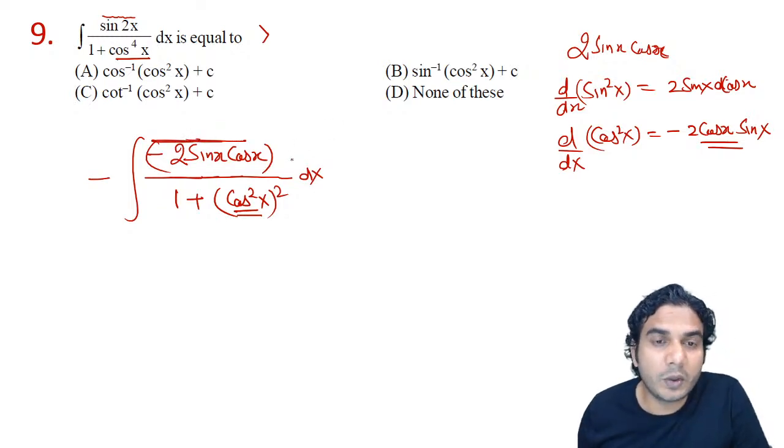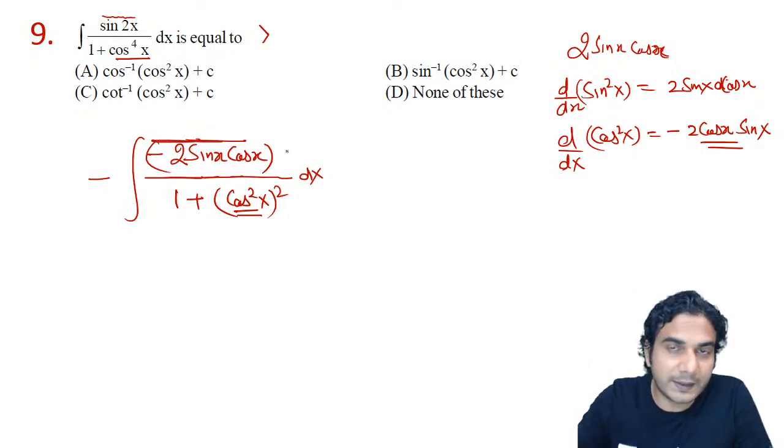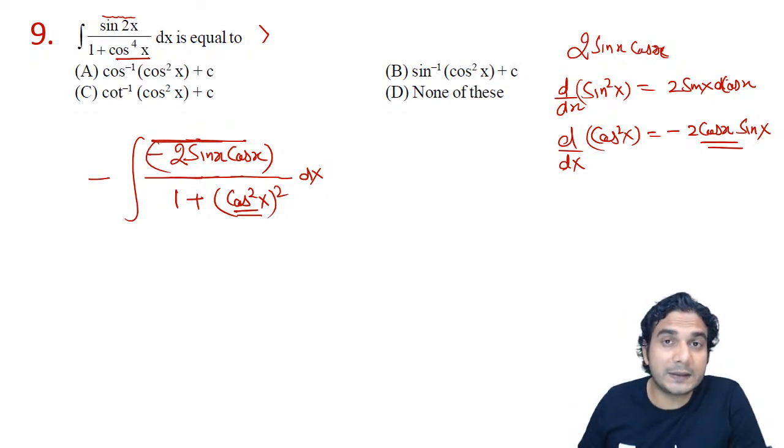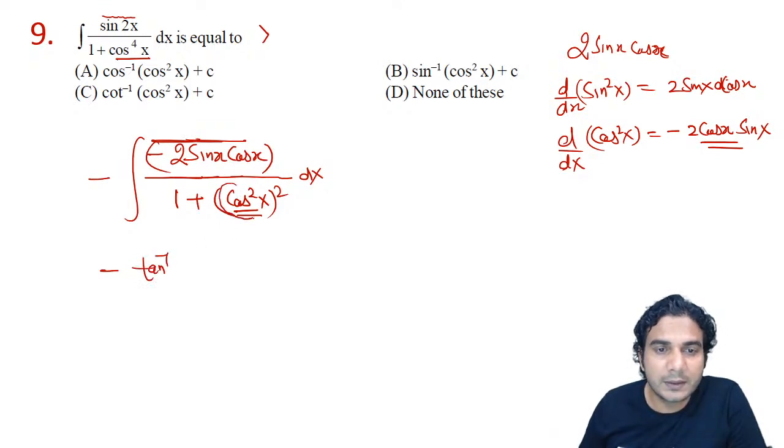So which formula you need to apply? Just forget about this. It is 1 upon 1 plus x square, right? Read f x as x square. So 1 upon 1 plus x square integrates to tan inverse of x, right? So it is minus of tan inverse of x. What is your x? x is your cos square. So minus tan inverse of cos square x plus c.